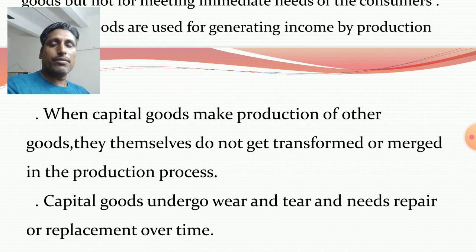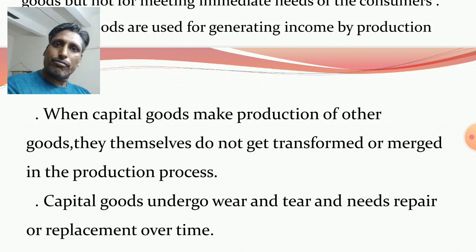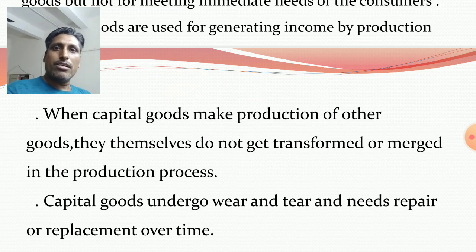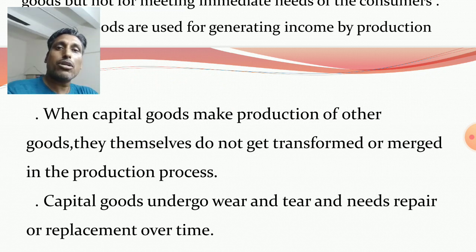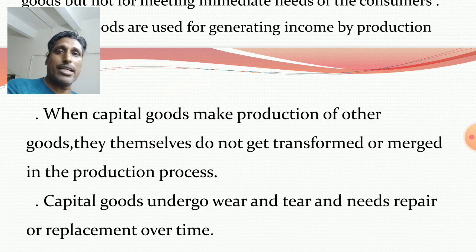In the production process, raw material like iron is converted to steel products. So in this case machines, tools and equipments, the industrial plant, do not get merged in the production process. They have a separate identity.